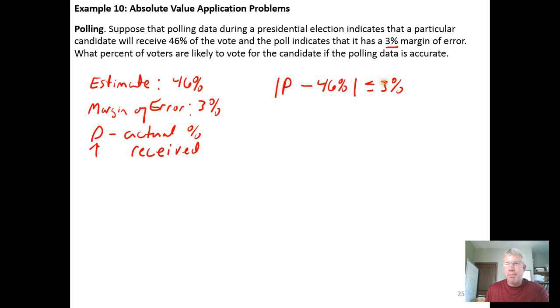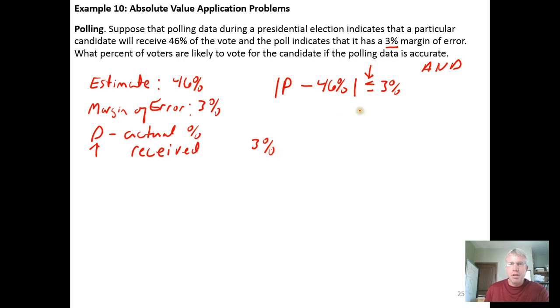So we set up the absolute value inequality because that's the spirit of the problem. I probably don't need to put the percent symbol on there if I don't want to. It doesn't hurt to do it. When I get to the end, I want to make sure I understand I'm working with percents. And what we want to do is recognize that we have a less than or equal to symbol. So we have the absolute value of our algebraic expression less than or equal to 3. So we're in the classic AND situation where the 3... maybe I do want to keep the percent symbols on there. I kind of like it.